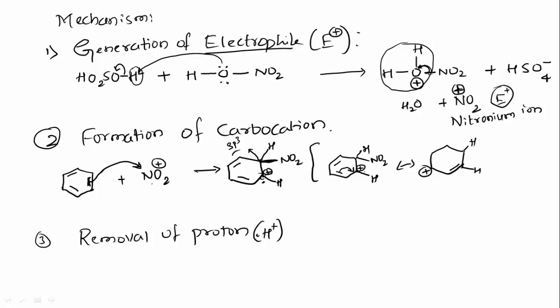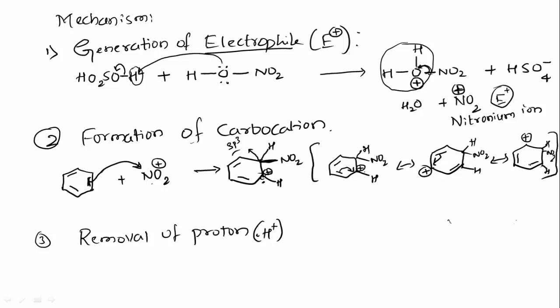And this will remain same, H, NO2, and here one double bond is there. Again, this double bond will shift to here, and thus we will get plus charge here and double bond here. And this H, NO2 will remain as it is.